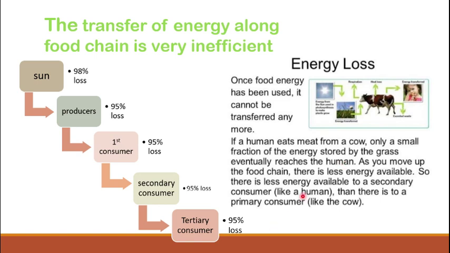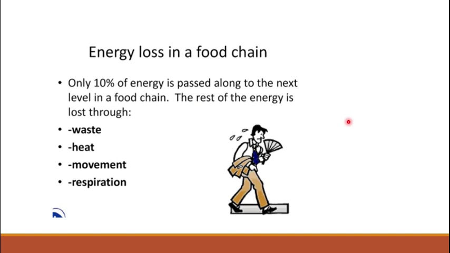So there is less energy available to a secondary consumer like a human than there is to a primary consumer. Like the primary consumer here is the animal and we are at the secondary level. So the primary consumer gets more energy because it is closer to the producers, and those who are away from the producers, of course, will only get a small amount of the energy. So this is the inefficient transfer of energy along a food chain.